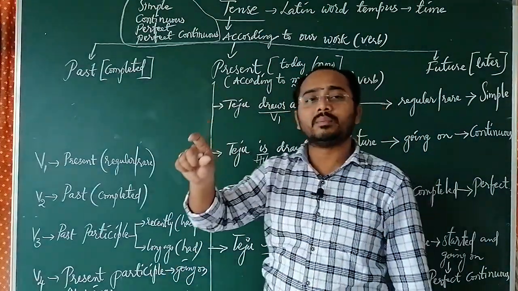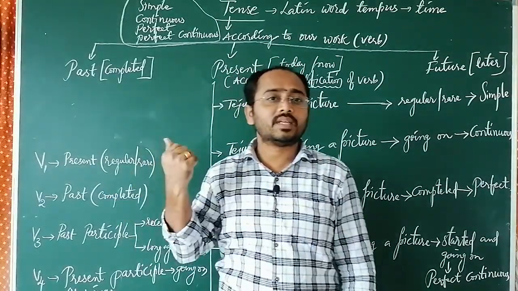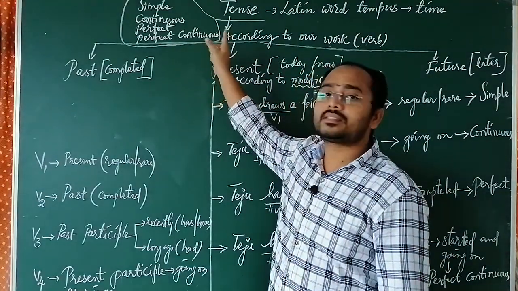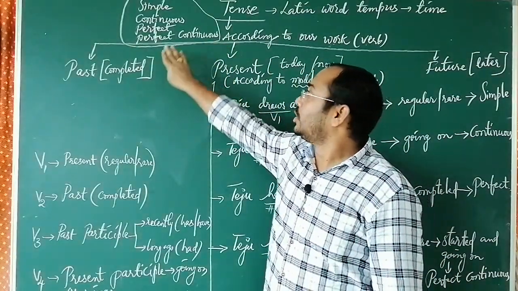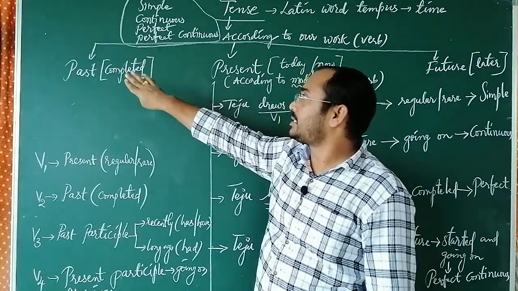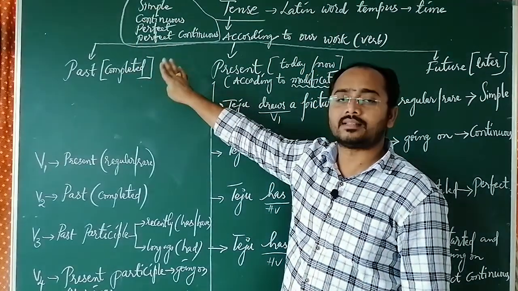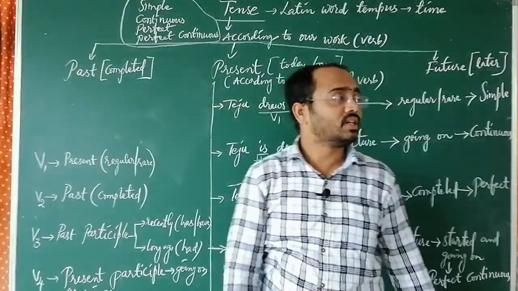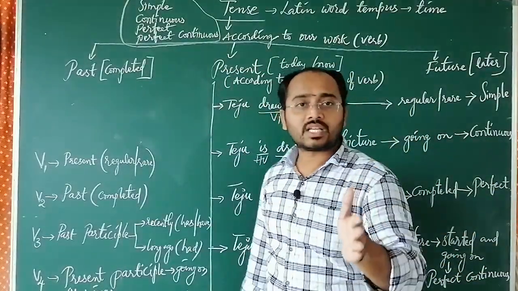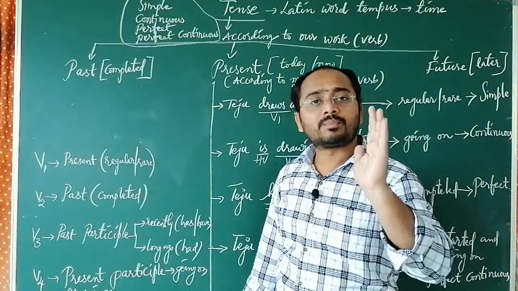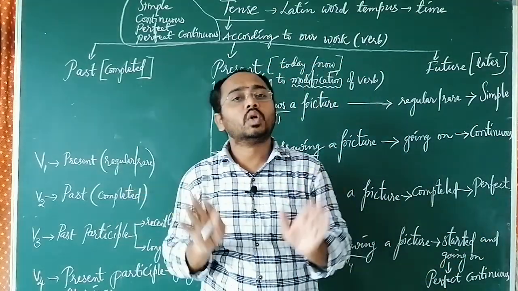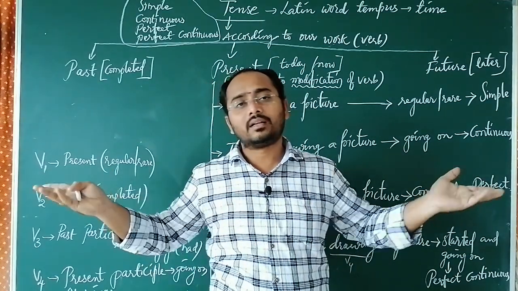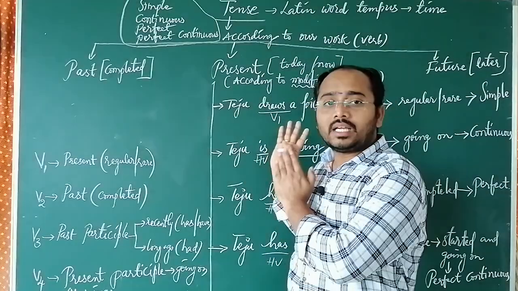So once again, simple means regular or rare, continuous means going on, perfect means completed, perfect continuous means started and going on. So in all: simple past, past continuous, past perfect continuous; simple present, present continuous, present perfect continuous; and simple future, future continuous, future perfect continuous. Like that, according to the modification of the verb, we have totally 12 tenses. I hope this is very clear to all of you.